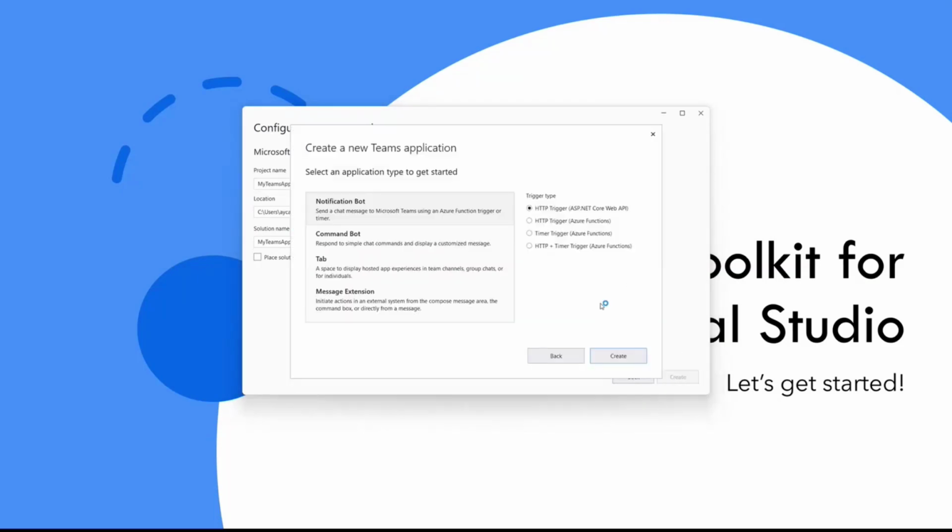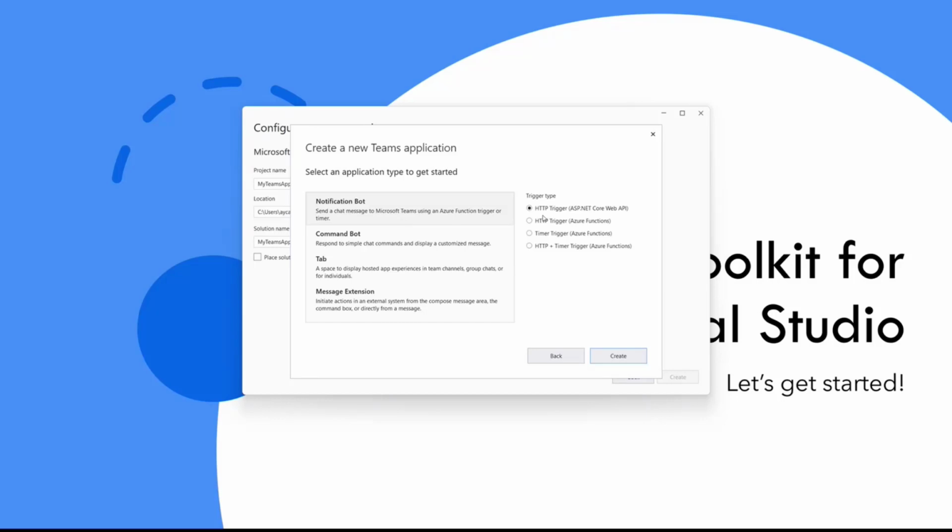When you're creating a Teams app, there are a couple of options available. First one is notification bot, which is for the scenarios where you want to get information from APIs. I think the basic one I can think of is the weather API. For example, you want to receive notification every morning at 9 a.m. How is the weather like today in your own location? You can use notification bot to get this information from different APIs.